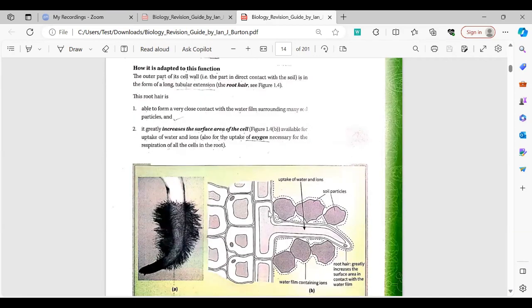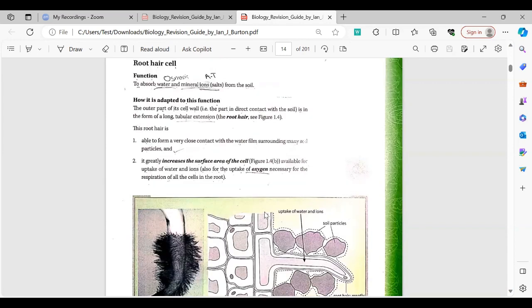Here is a figure of a root hair cell. When it goes into the soil, here are the soil particles. You need to know why it uses active transport: the concentration of nutrients is low inside the cell and high outside the cell. So it uses active transport, with energy, for the uptake of mineral ions against the concentration gradient, from where they're in low concentration to where they're in high concentration.